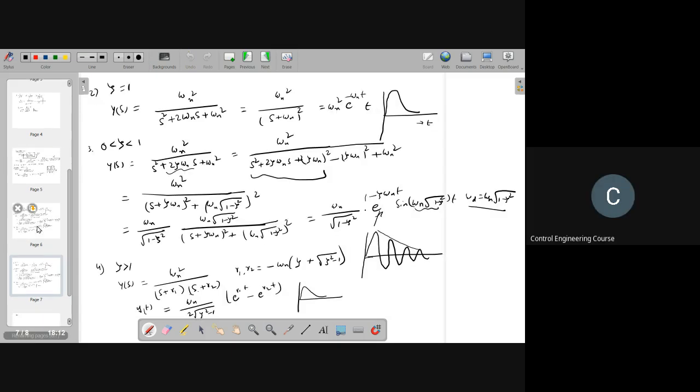Yeah, for zeta greater than 1, I am writing two factors here, the same thing that we have done here.